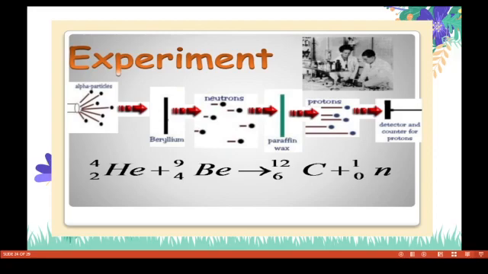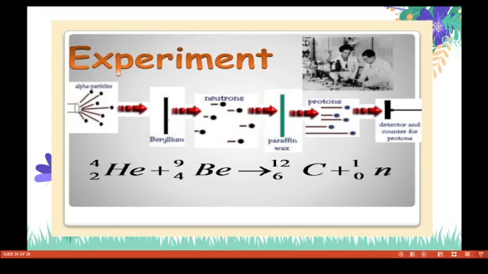He took helium as an alpha particle and beryllium. Helium has atomic number 2, mass number 4; beryllium has atomic number 4, mass number 9. It gives carbon with mass number 12, and a neutron.